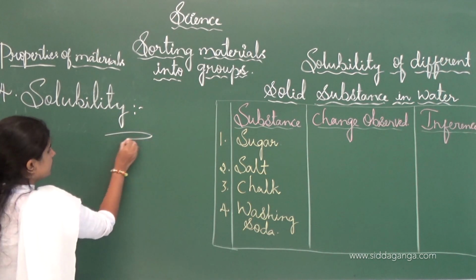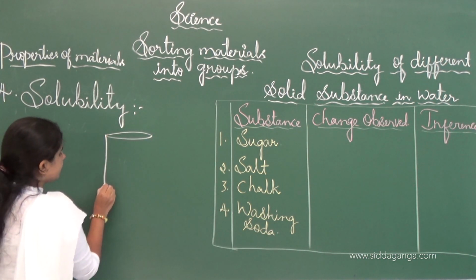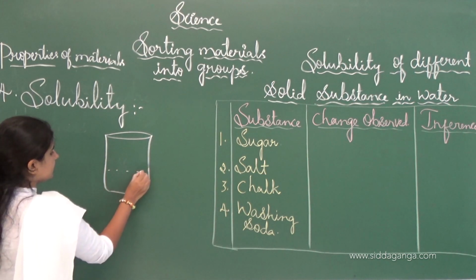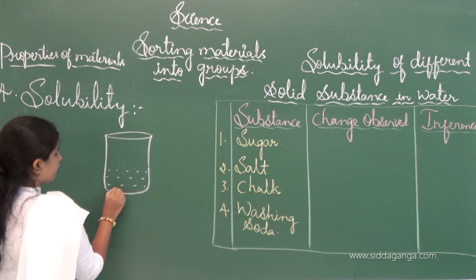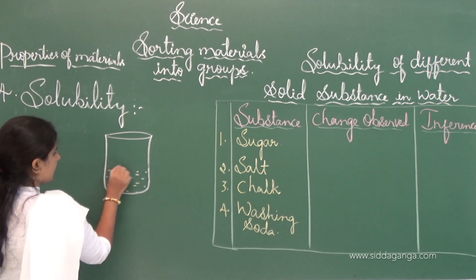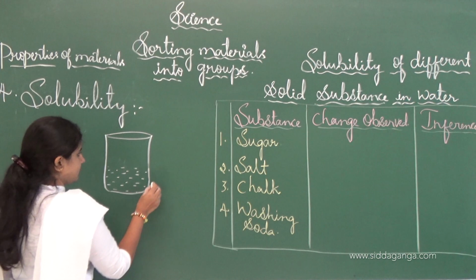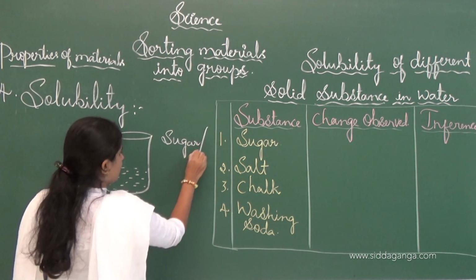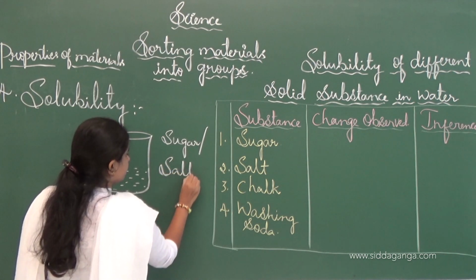If we take a beaker or a tumbler and here some water is present, and sugar or salt.